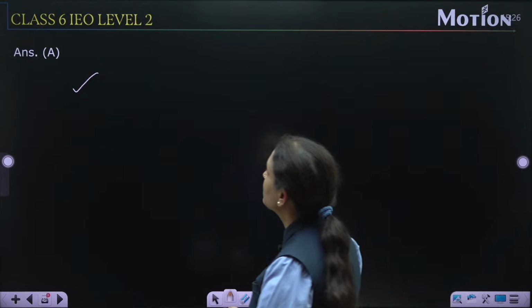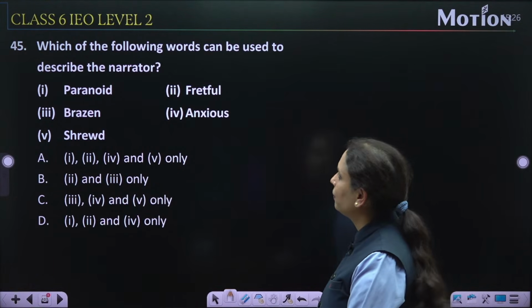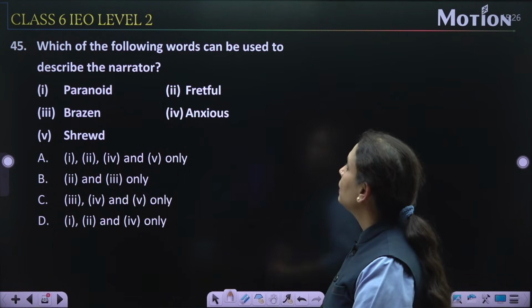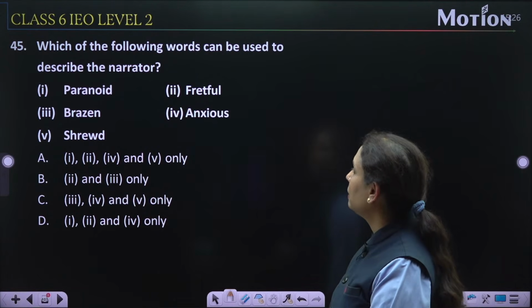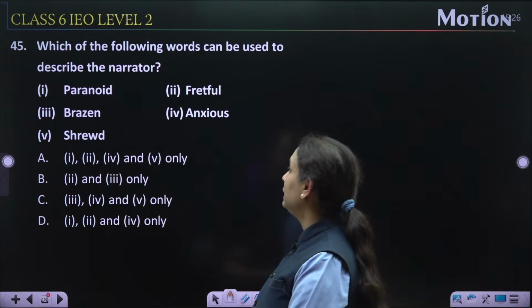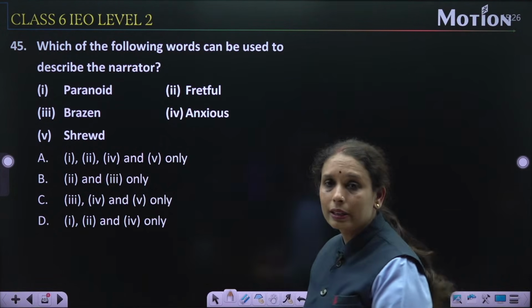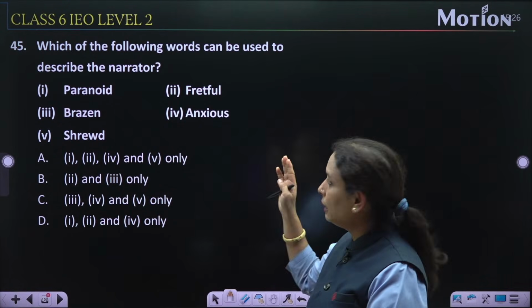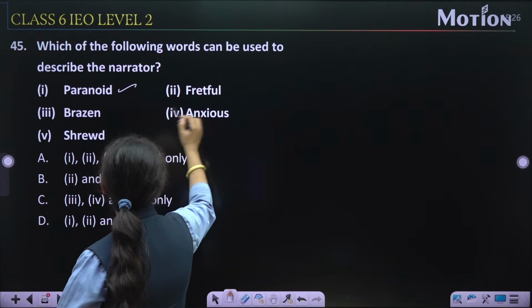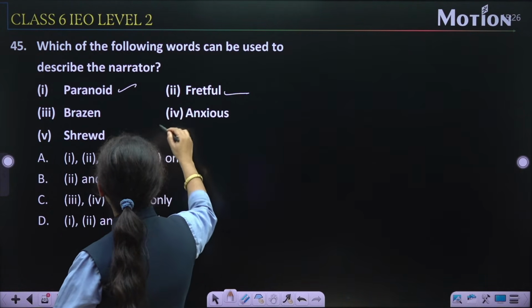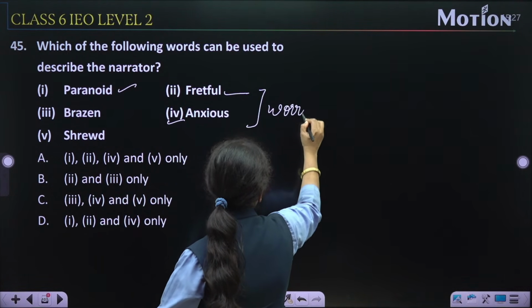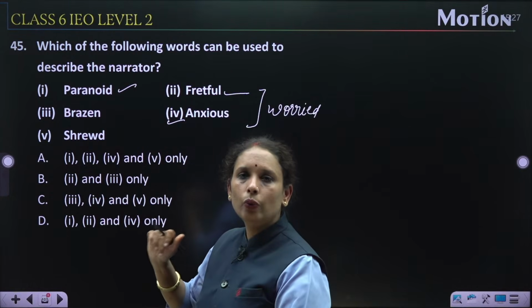Now next question is question number 45. Now these questions are from the passage only. Which of the following words can be used to describe the narrator? Narrator को कौन कौन से word describe कर रहे हैं, right? Question number 45. So paranoid, fretful, anxious. Fretful and anxious, both of these mean worried.